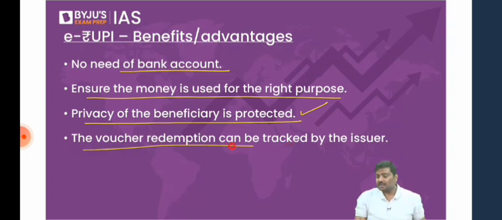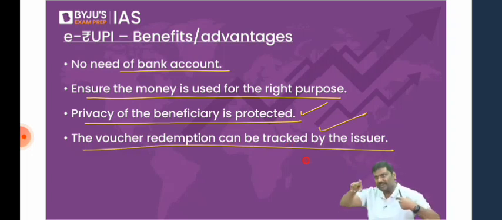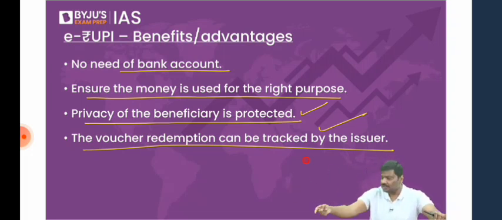Voucher redemption can also be tracked by the issuer. For example, you are the government, and you have issued an e-rupee voucher of 100 rupees in my name, and given it to a bank. Now you can find out whether the bank has issued a voucher in my name or not. That's a QR code. Have I used the QR code? If yes, on which date was it issued? On which date was the QR code used? Where was it used? In which shop was the QR code used? You can get all the information.